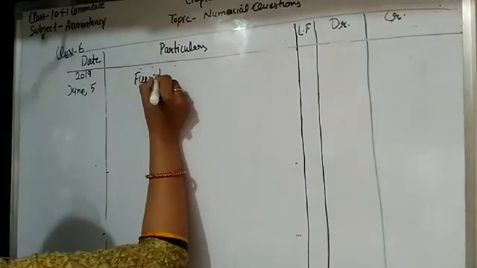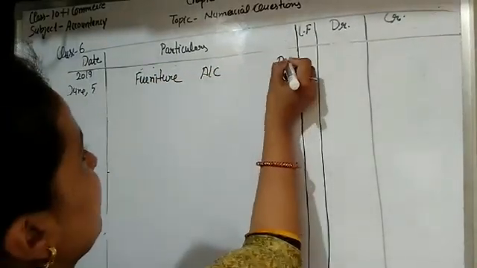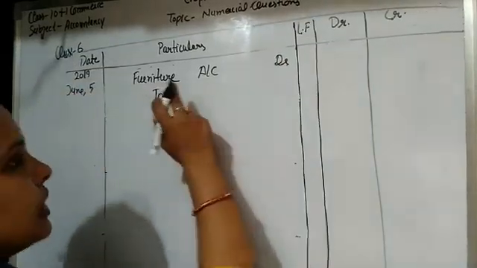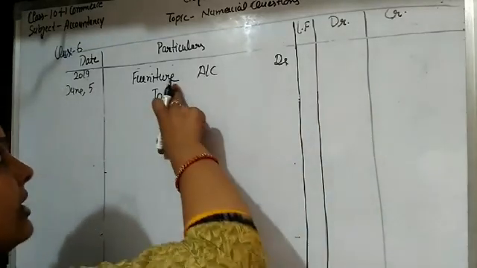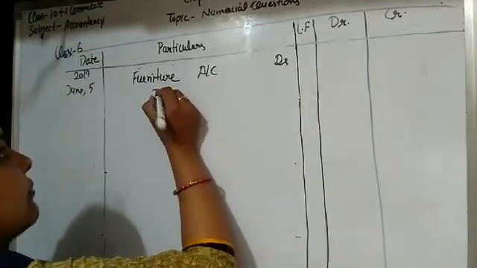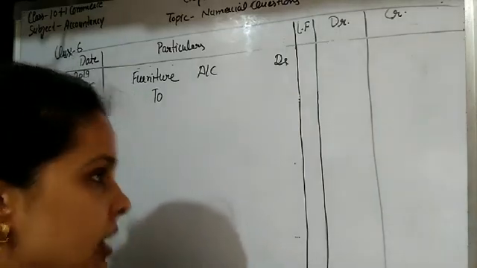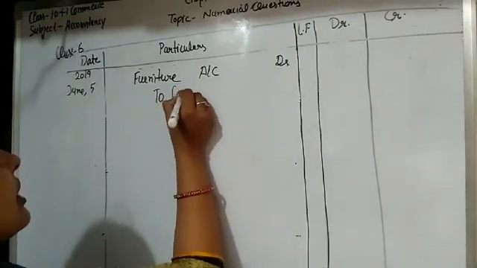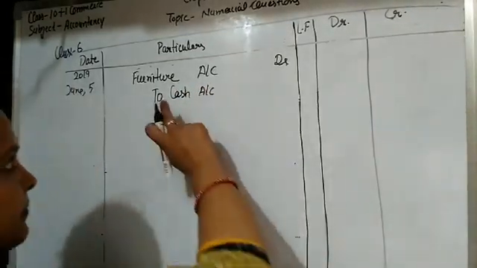So write here furniture account debit, because furniture is the asset of the company and assets are related to real account. The rule of real account is what comes in is debited. So asset comes in debit, and when furniture is purchased, some amount of cash is paid. Cash is also real account. So according to real account, what goes out should be credited.